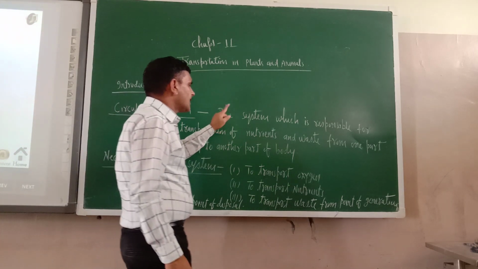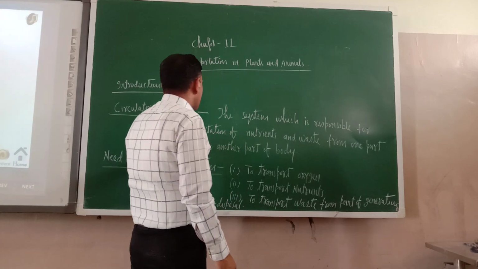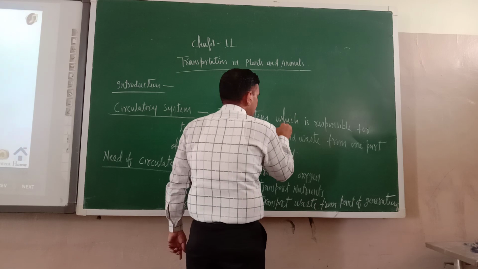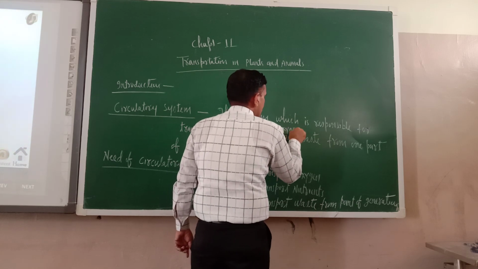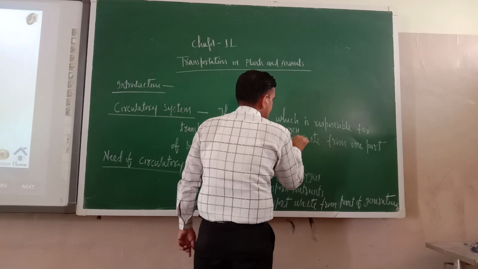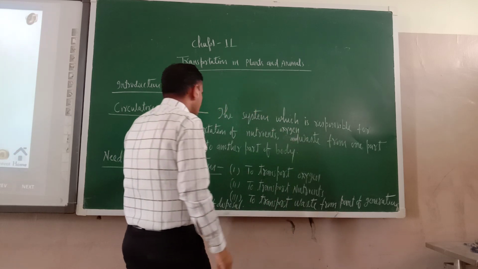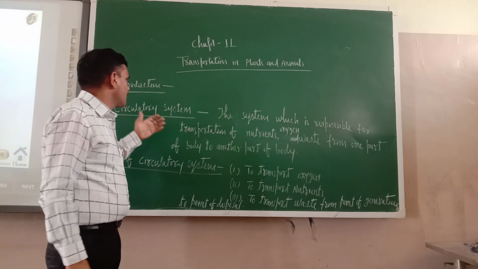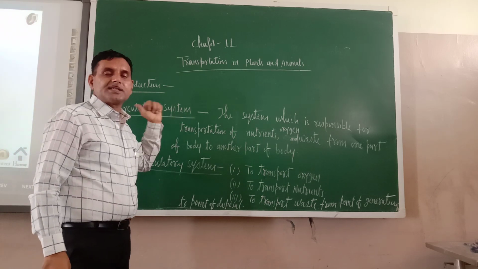Here please write the word oxygen also. That system is known as the circulatory system.